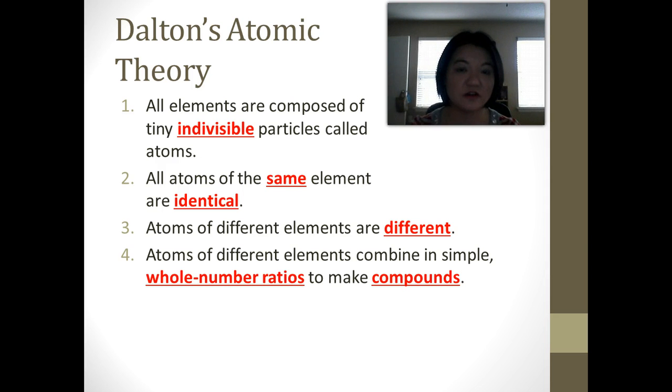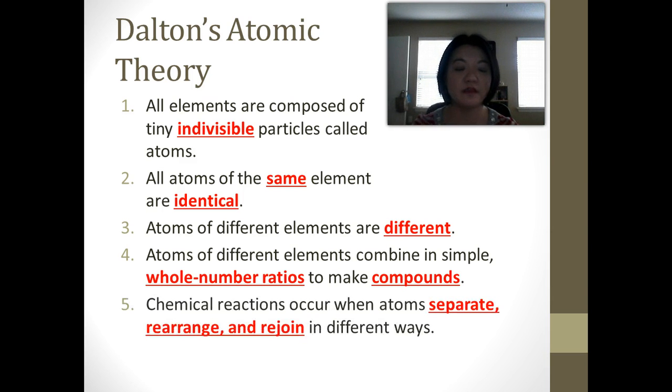A good example of this would be water. Water is something that you guys are all familiar with. We know that it's H2O. What that means is there's a 2-to-1 ratio of hydrogen to oxygen atoms in water. Okay? And the fifth point, that chemical reactions happen whenever the atoms separate and rearrange and rejoin in different ways.